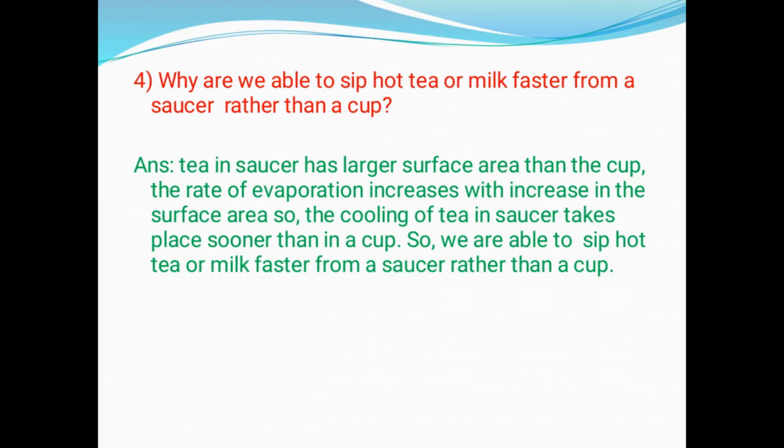The surface area of a saucer is more than that of a cup, so the rate of evaporation is more. As the rate of evaporation is more, the hot tea in the saucer becomes cool faster than in a cup. So we are able to sip hot tea or milk, whatever it may be, faster from a saucer rather than a cup.